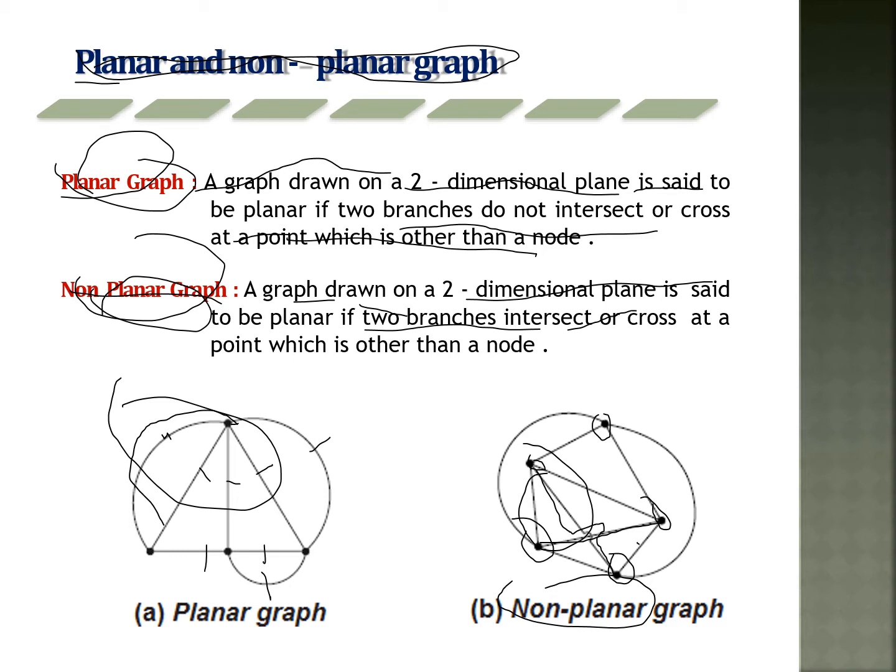Next, the non-planar graph. A graph drawn in a two-dimensional plane is said to be non-planar if two branches intersect with each other. Here this graph consists of 5 nodes, with 9 branches, 1 to 9. But here this branch intersects with this branch. So this is a non-planar graph. In our syllabus we only discuss planar graphs, not non-planar graphs. Here we are simply differentiating between the planar graph and the non-planar graph.